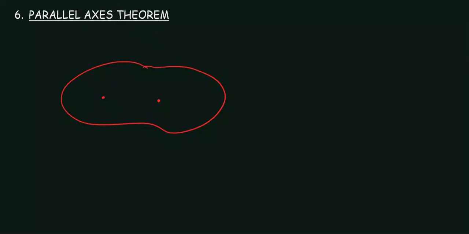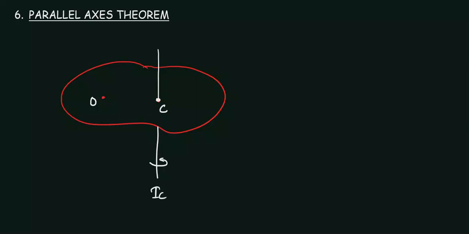So this is a body with a center of mass at this position, and I'm taking any other point, that is O, let's say, and what I'm saying is that there is an axis of rotation at point C, about which, if the body is rotated, the moment of inertia will be IC.